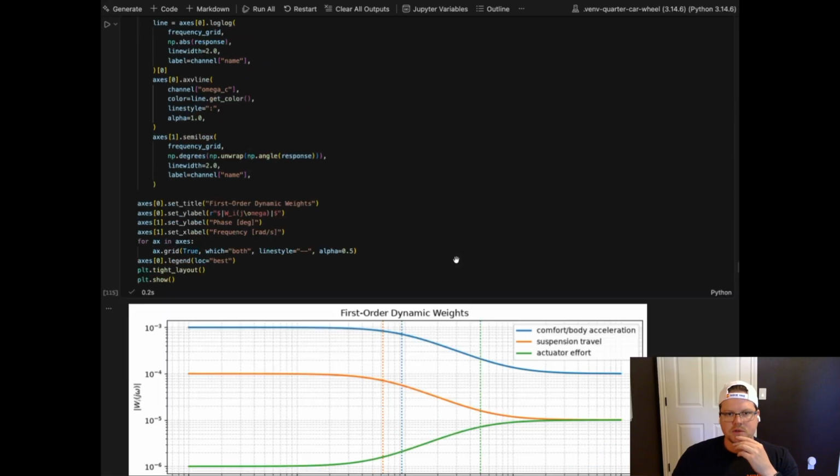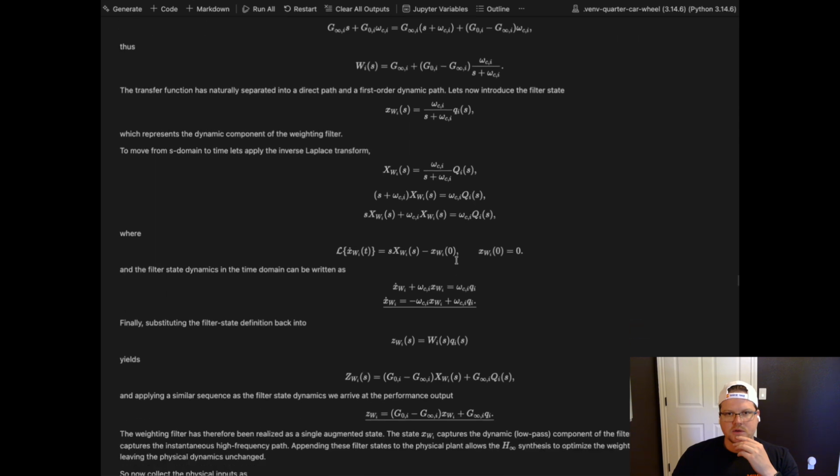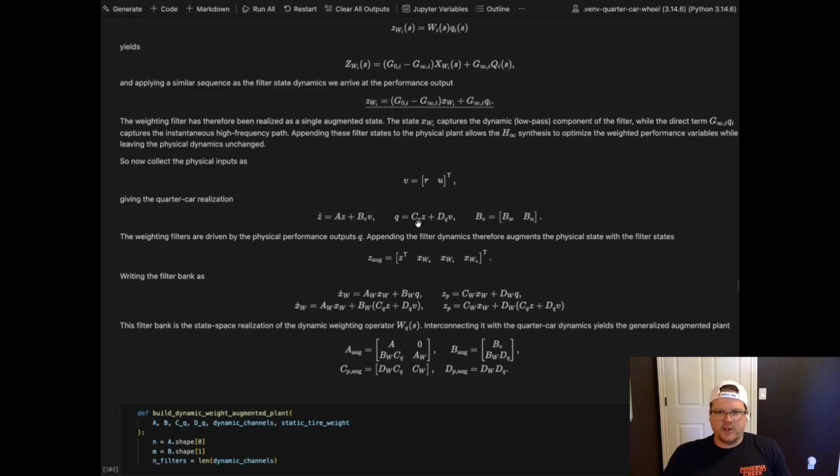Okay, so that's our Q, that's our BV from BW and BU. So our new state here is augmented. We have the original state vector there, and then we have the body acceleration, suspension, and the control state dynamic state weights here, filter states rather.